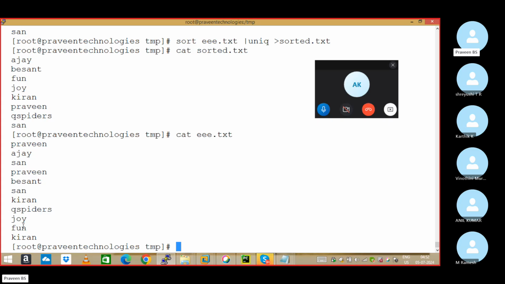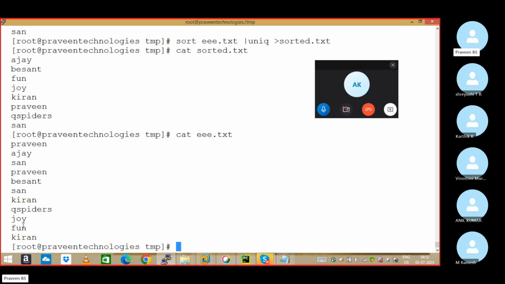Ready? Very clear, right? Please understand this point very clearly. Sort and uniq are used to remove duplicates. First sort should be done. First you should arrange, then we are going to apply uniq. Then only it is going to work.